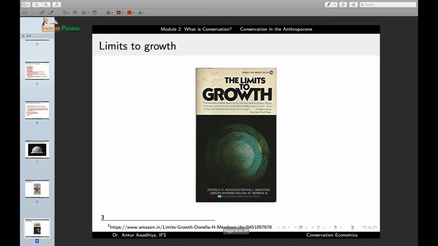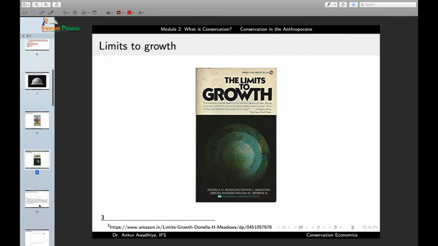We started talking about, are there certain limits to growth? So we all want to have growth, we all want to have development, but is there a limit to growth? Because if we have a large population with a large amount of affluence because of development, it will lead to an overconsumption of a number of resources. So, is there a limit to the growth? Is there a limit to the development? We started talking about these things.